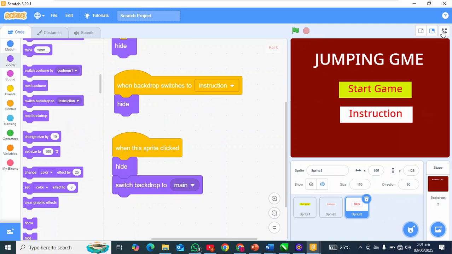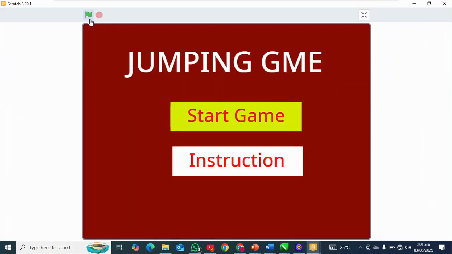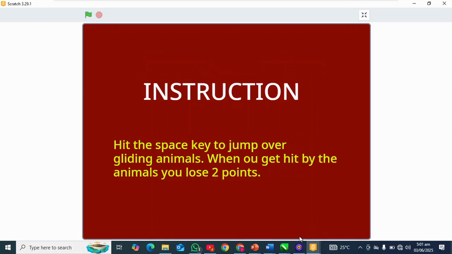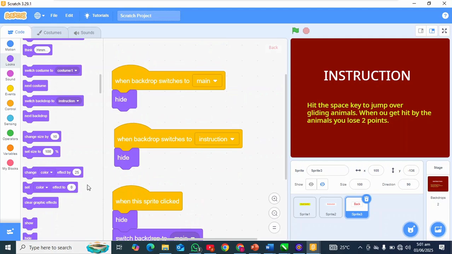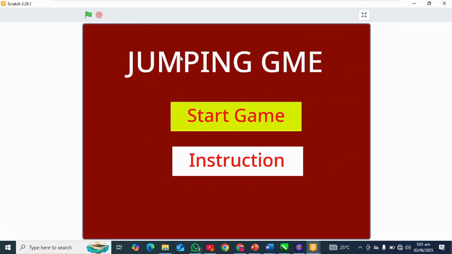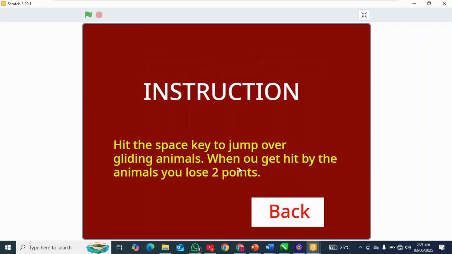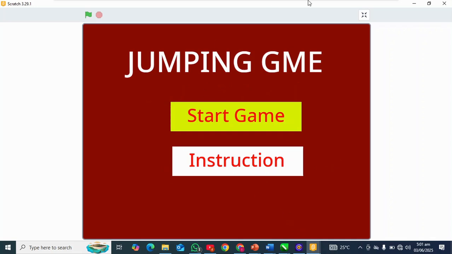Okay, so let's see what we've done so far. So click on the green flag now and we'll click on instruction, and our button is not showing, so we're going to go back, find out why. Oh, we added the hide here, so let's put show. So alright, so let's go back now. So if we click on instruction, we have our back button. After reading the instruction, you click on back and it takes us back to this point.